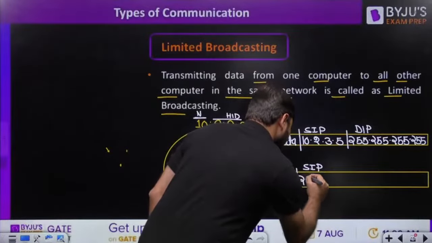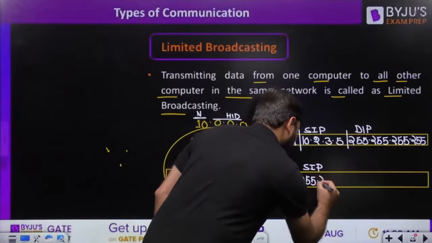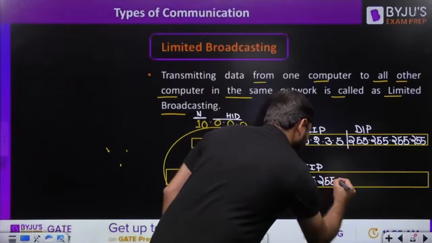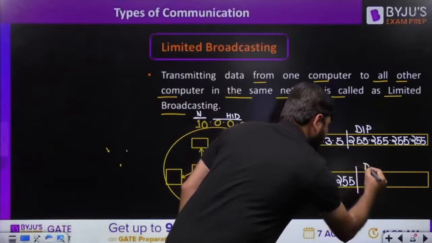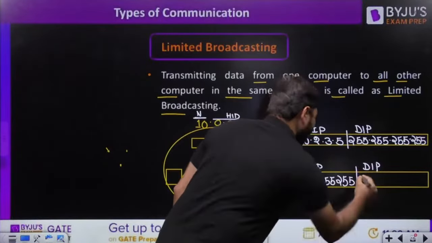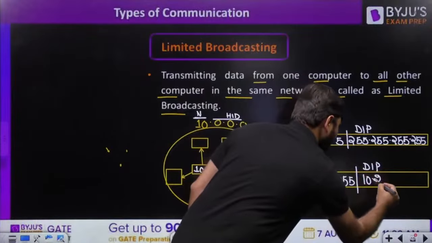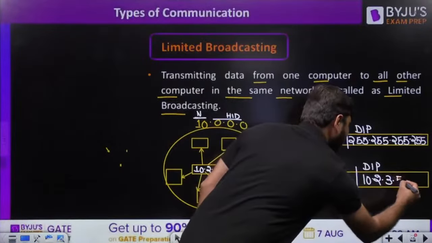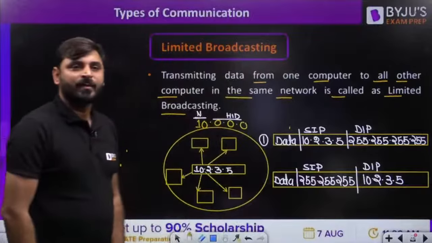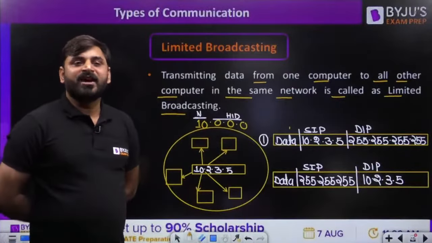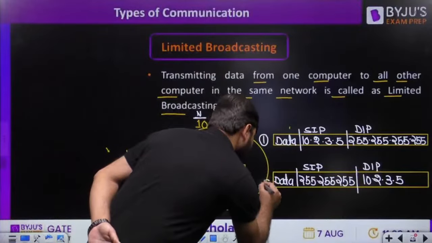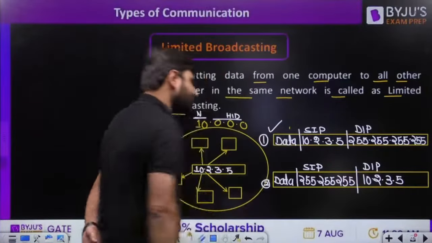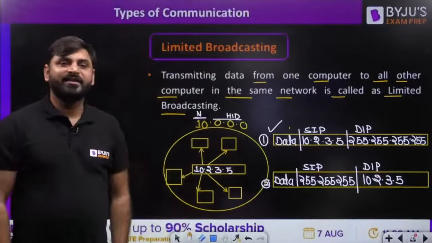Can I make the source IP 255.255.255.255 and the destination IP 10.2.3.5? Is it possible or not? This is the question for you. Is it meaningful or not? Tell me, is it possible?